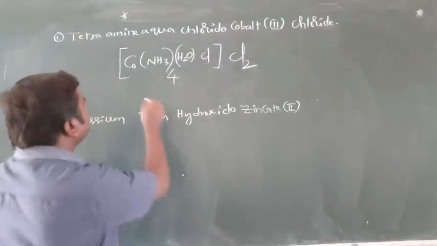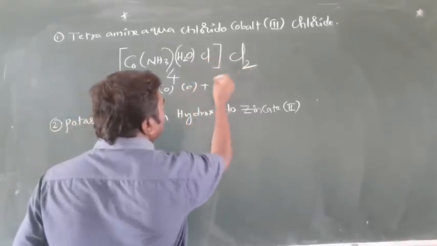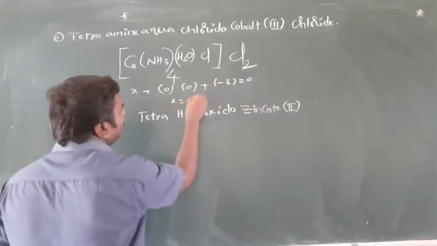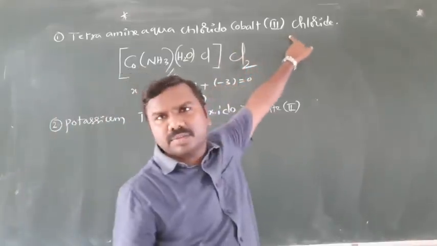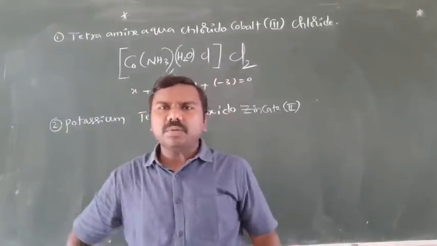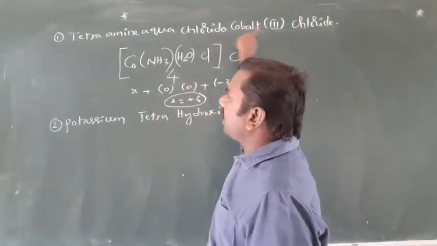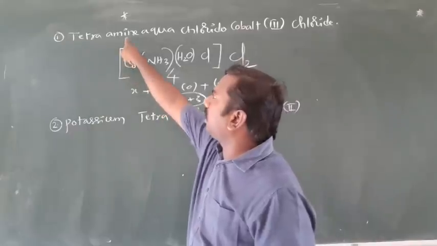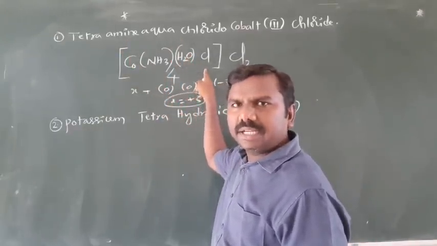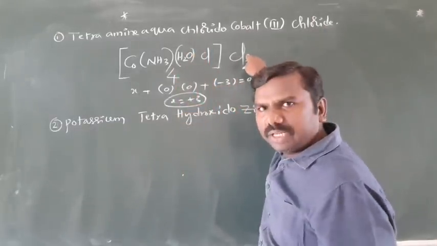This is the right formula. x plus 0, water also 0. 3 chlorines are there, that's why -3 equal to no charge on that. x = +3. The oxidation state is also balanced. You have to check the oxidation state also, there is only confusion. Right? Once again, cobalt central atom written first, tetraamine 4 times, water 1 time, Cl monoatomic, no need to mention bracket, chloride 1 must be written.